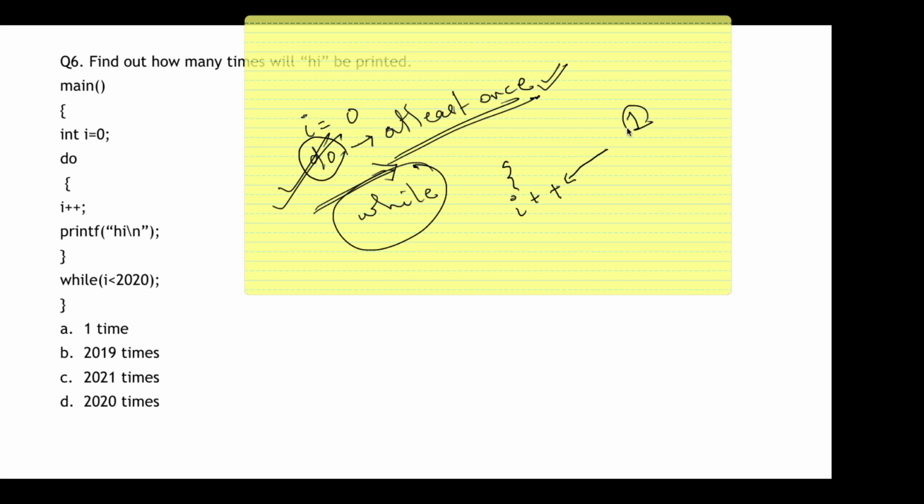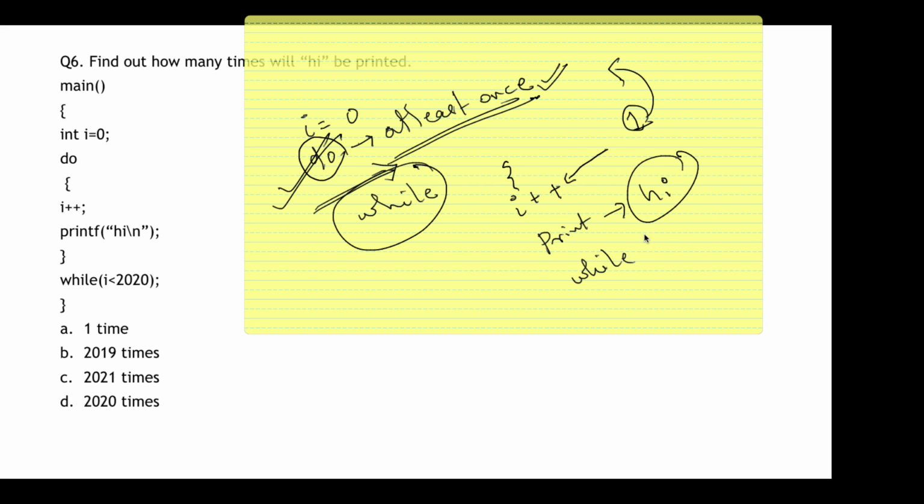But this 1 will be used in the next iteration. It will not be used now. So it will simply print high. Now the while condition says that while i less than 2020,